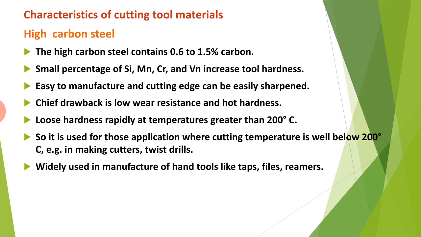Chief drawback is low wear resistance and hot hardness. It loses hardness rapidly at temperatures greater than 200 degrees Celsius. So it is used for those applications where cutting temperature is well below 200 degrees Celsius, for example in making cutters and twist drills. Widely used in manufacture of hand tools like taps, files, reamers.